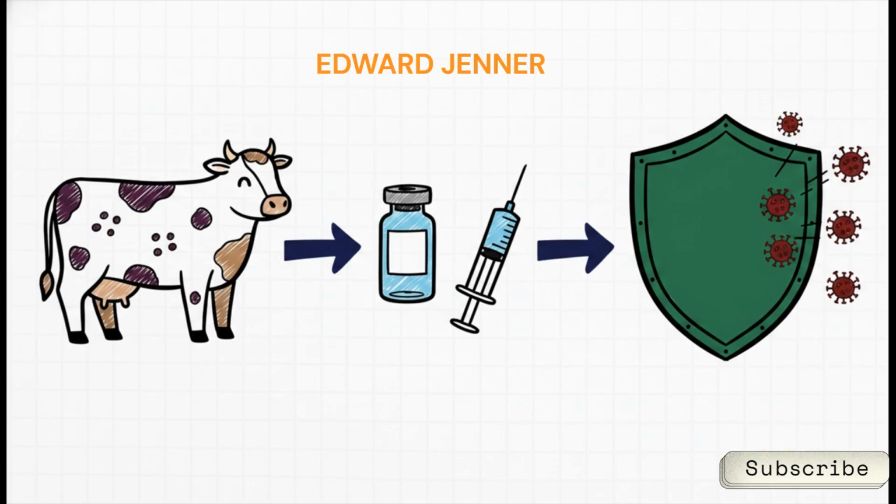Fast forward a bit to 1796, and we meet Edward Jenner. Now, what's really fascinating here is the etymology of a word we use every single day. Jenner developed the world's very first vaccine, and he did it to fight off smallpox. He actually used the cowpox virus to immunize children. Well, the scientific name for cowpox is variola vaccina. So the word vaccine itself is directly derived from his use of this cowpox virus. That is exactly the kind of high-yield trivia that examiners absolutely love.